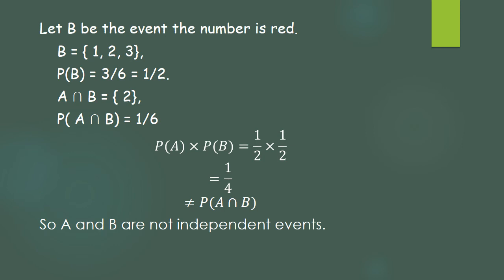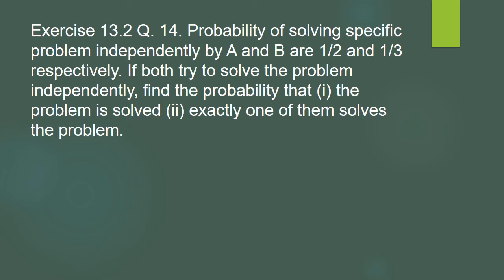Now we will solve one more sum. Sometimes they give directly that events are independent, while sometimes they are not giving that they are independent. Just for that I have given the example that solving the problem is an independent event. Here we are going with one more example: the probability of solving a specific sum independently by A and B are half and 1 by 3 respectively.